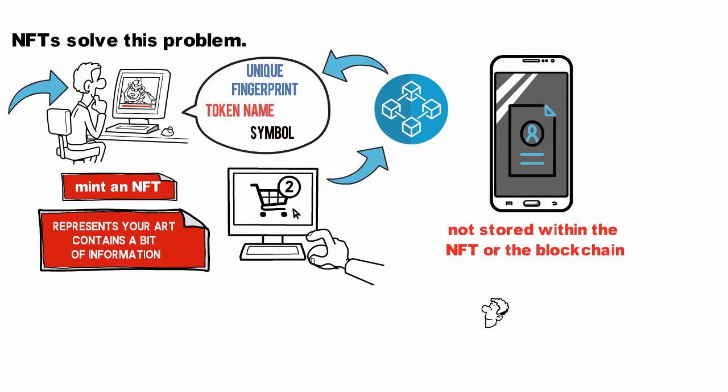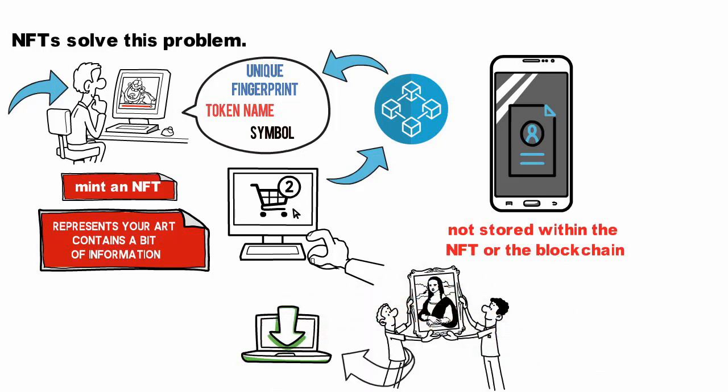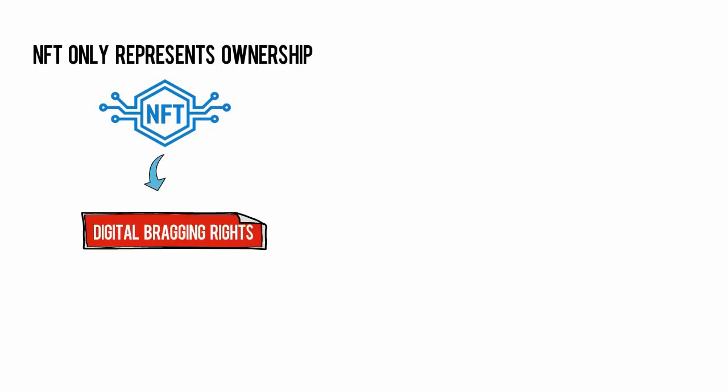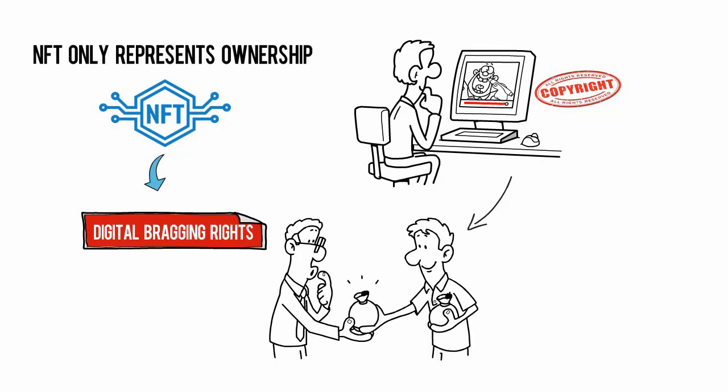Now here's where NFTs become weird. When you buy an NFT that represents artwork, you don't get a physical copy of it. Heck, most of the time, everyone can download a copy for free. The NFT only represents ownership, and that is recorded in a blockchain so nobody can tamper with it. Some say that NFTs give you digital bragging rights, and to make it even weirder, while the token owner owns the original artwork, the creator of the NFT retains the copyright and the reproduction rights. So an artist can sell his original artwork as an NFT, but he can still sell prints.